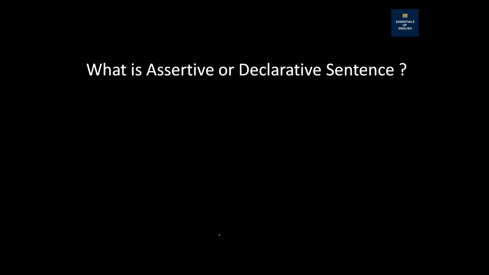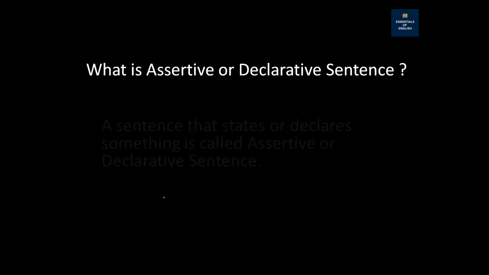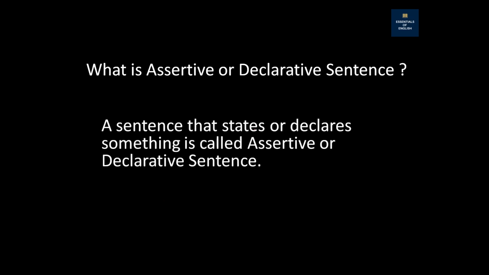Okay, first, what is an assertive or declarative sentence? A sentence that states or declares something is called an assertive sentence. Whenever a sentence declares something, that sentence is known as an assertive or declarative sentence.